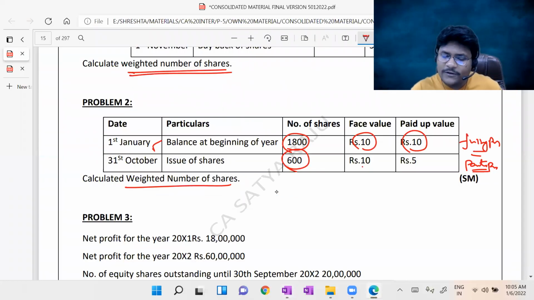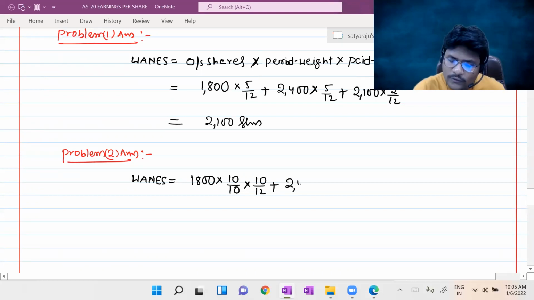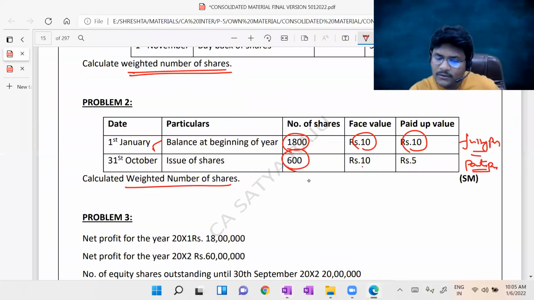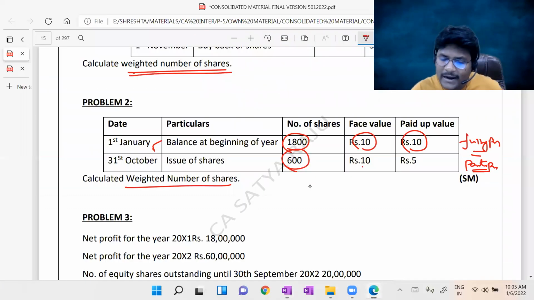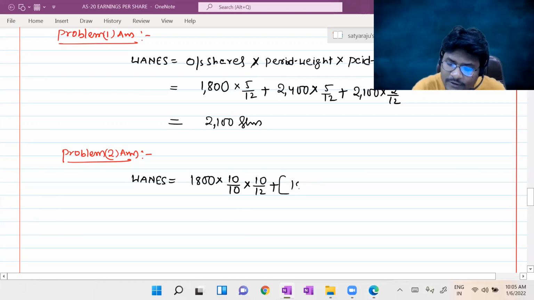Then further, the number of shares issued was 600, then it will become 2400 shares. Am I right, guys? But out of this 2400 shares, 1800 are fully paid up and 600 are partly paid up. That's why you can write separately, not an issue. How you will write: 1800 shares fully paid up for the remaining 2 months, plus the 600 shares partly paid up for the remaining 2 months.